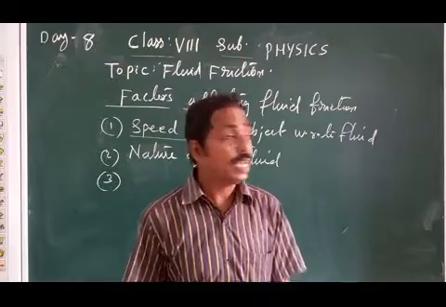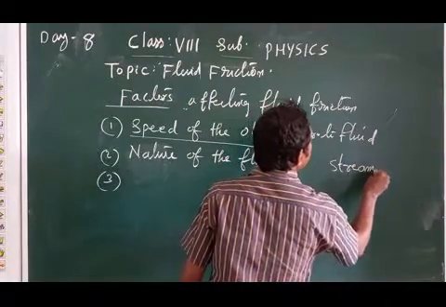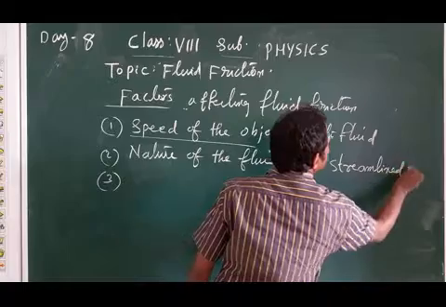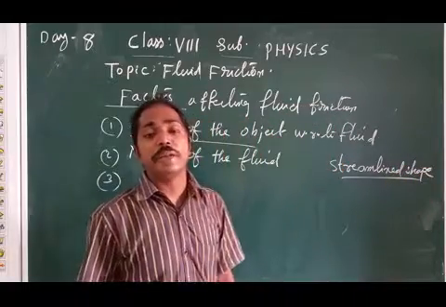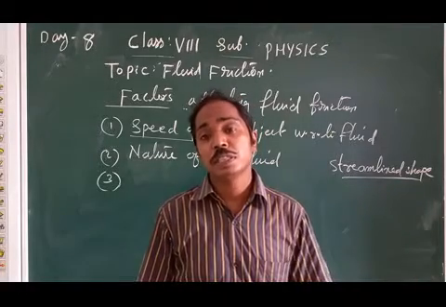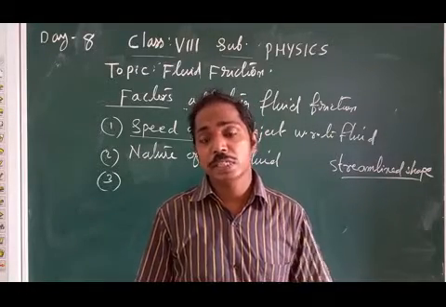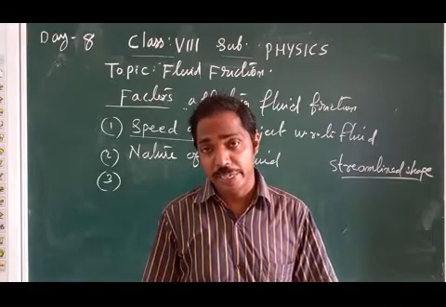That shape is a streamlined shape. It is mentioned in your textbook, in the 8th class.